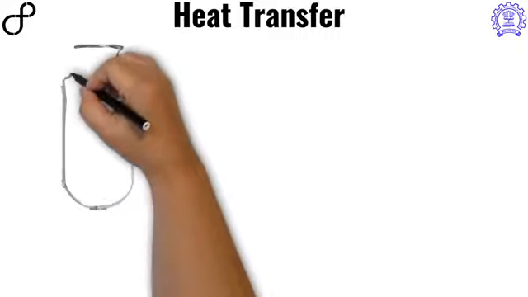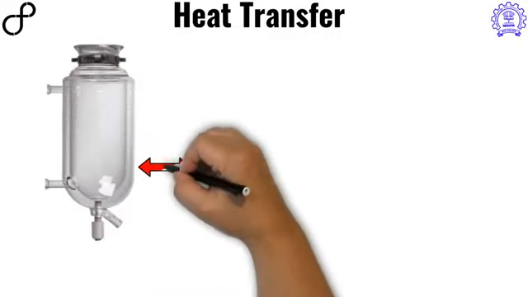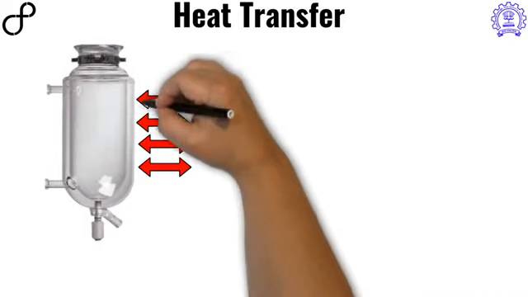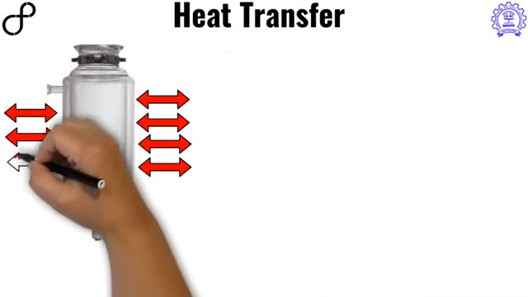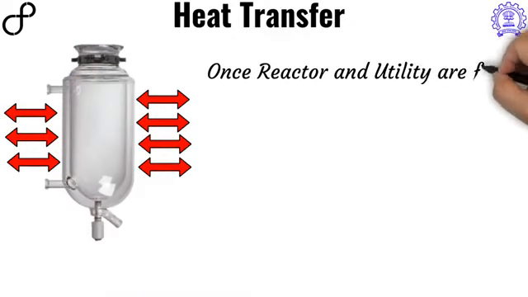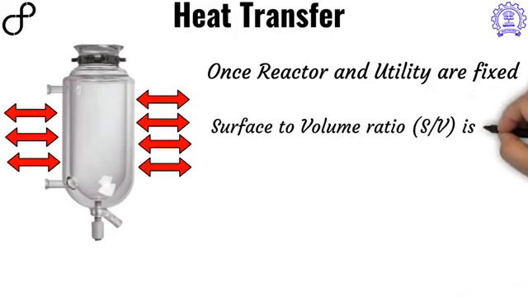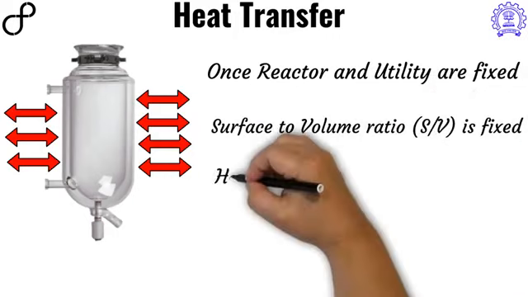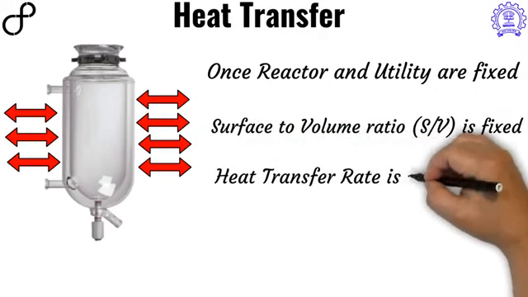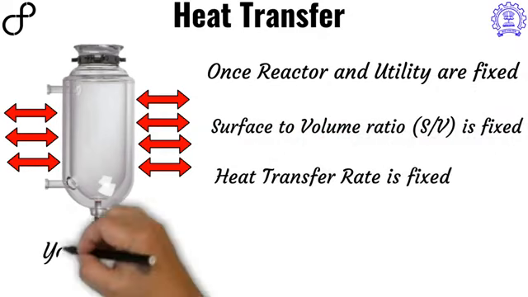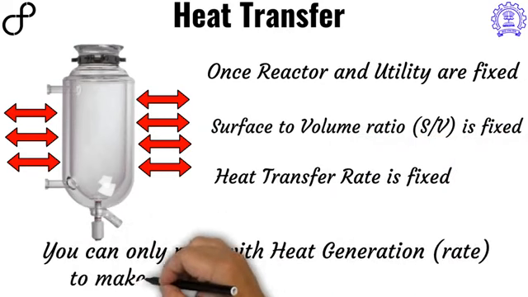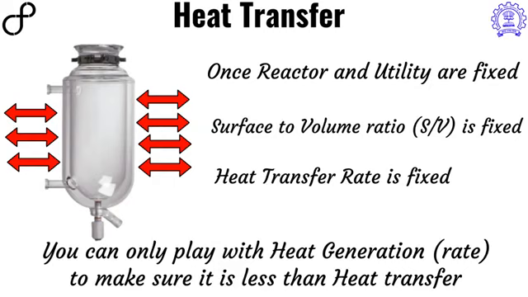Let's look into what is the issue with conventional batch technology. If you look here, the heat can exchange only from the surface of the reactor, and hence the heat transfer rate will depend upon the surface area to the volume of the reactor used. Once we have a reactor and the utility fixed, our rate of heat transfer is fixed, and that's the maximum heat you can take out per unit time from there. Now, if you want to do a reaction in a safe and controlled fashion, you have to make sure that the heat generated from the reaction is lower than the heat exchange from your reactor and the utility.